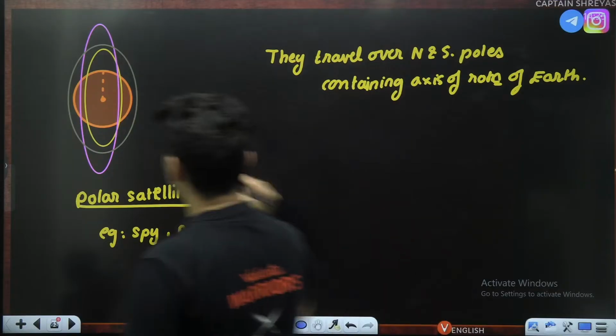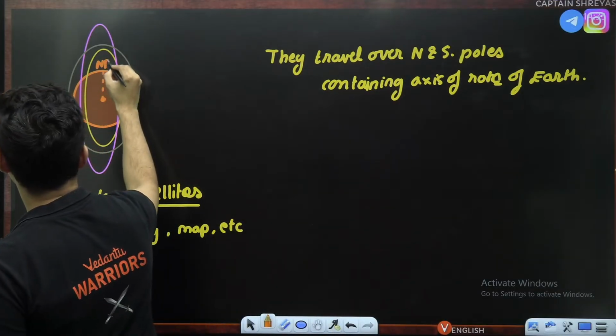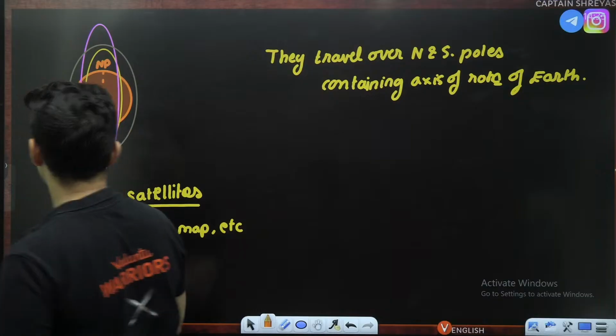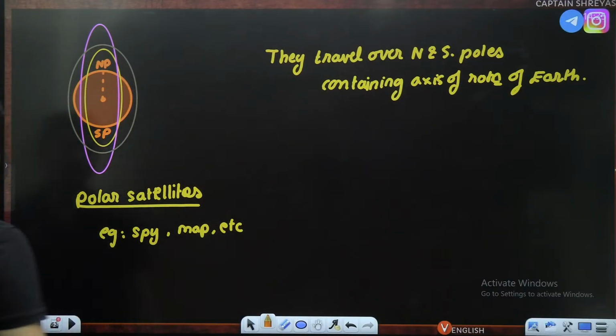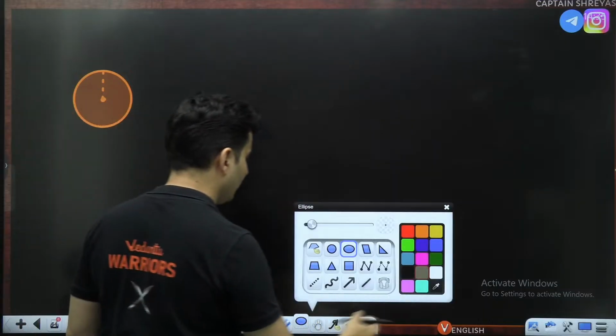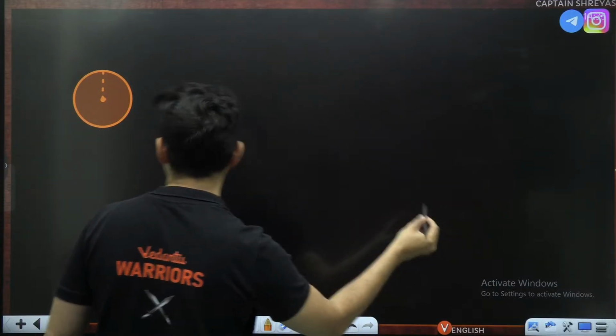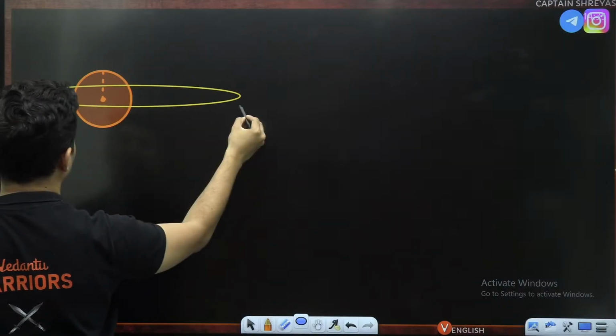Remember, the north pole is over here. This is north pole. This is your south pole. Is this absolutely clear, everyone? Yes, perfect. The last type of satellite that you need to know is this one, a very unique satellite.